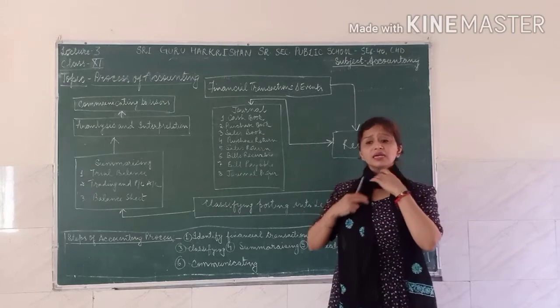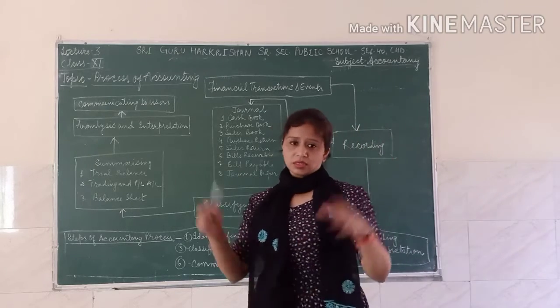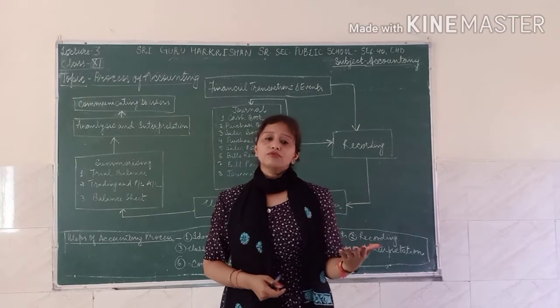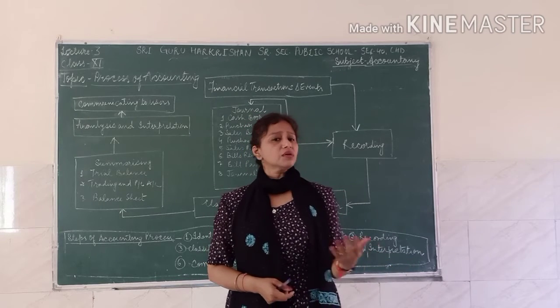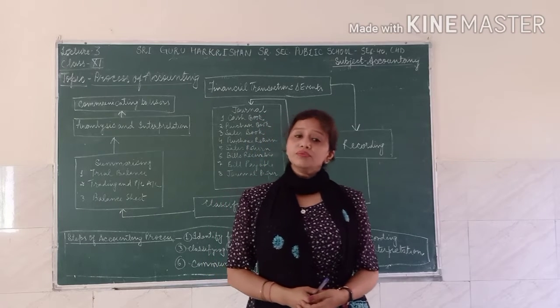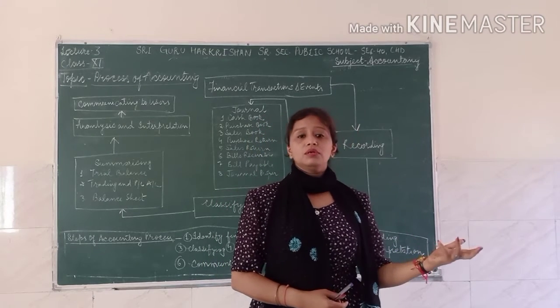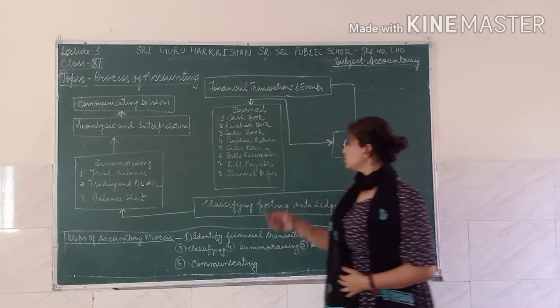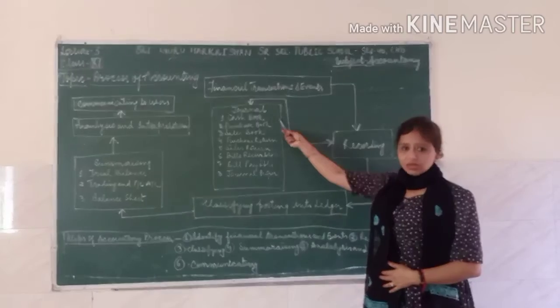So in the journal we gather all the transactions and events happening on a day by day basis. Each and every event related to your business that is identified as being of an economic nature is to be noted down in the book of journal.